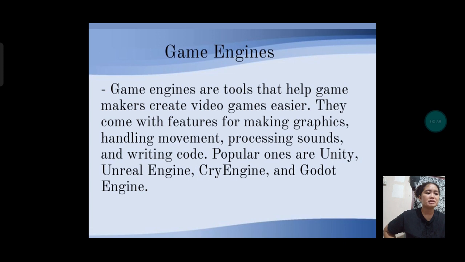They provide tools and features for various aspects of game development, including rendering graphics, physics simulation, audio processing, scripting, and more. Some popular game engines include Unity, Unreal Engine, CryEngine, and the Godot.